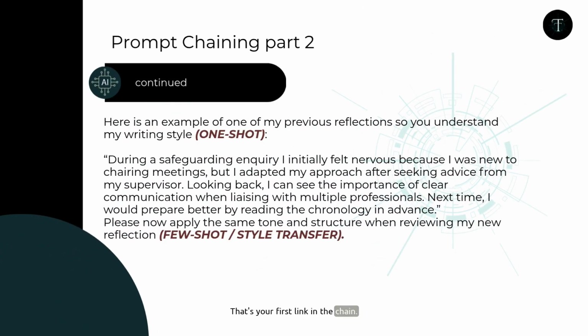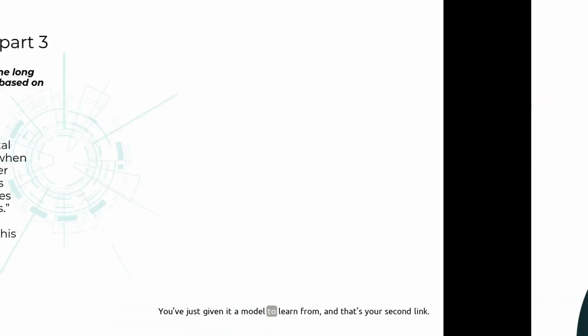Now we add a single example. That's a one-shot prompt. Include a short piece of your own writing, maybe from a past reflection. Then ask the AI to match your tone and format. You've just given it a model to learn from, and that's your second link.